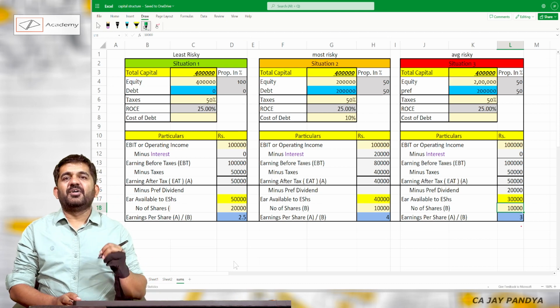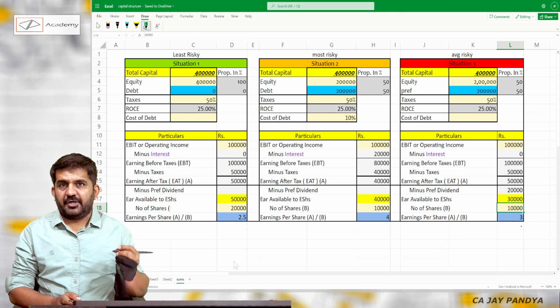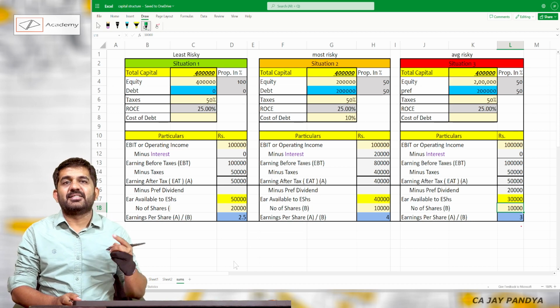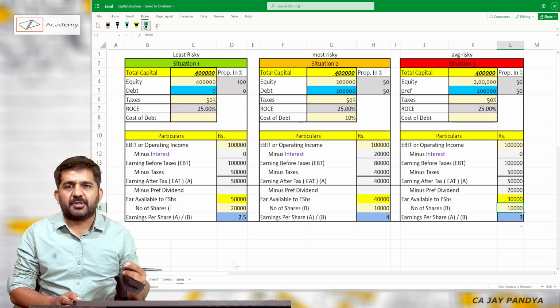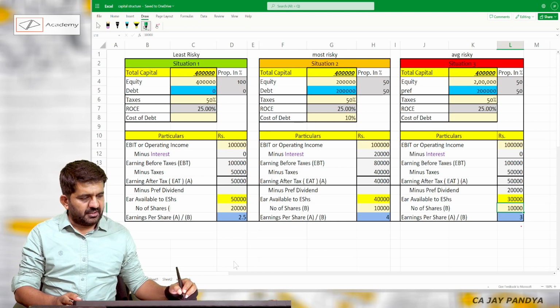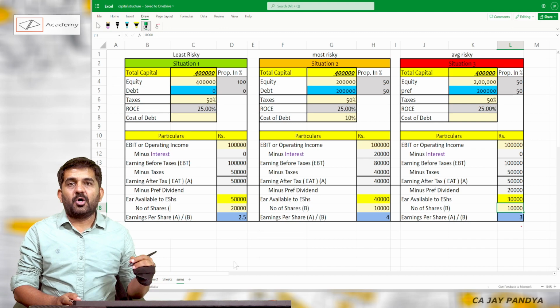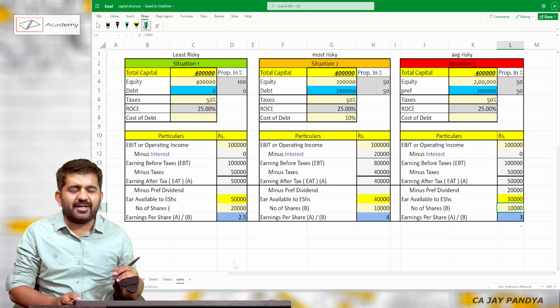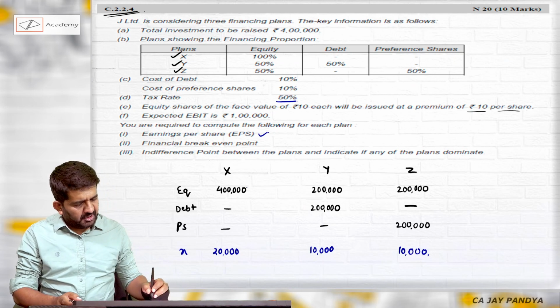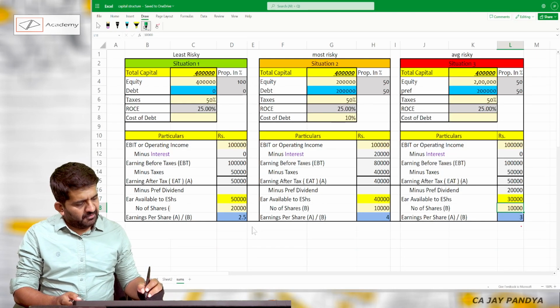The plan with highest debt will always dominate because R is 25% and KD is 10%. Even in preferences it is 10%. So risky plan will dominate. Most risky plan is nothing but situation number 2, having the highest amount of debt, and so it will dominate. It is very obvious. So we have got EPS, that is the first answer for all three cases.